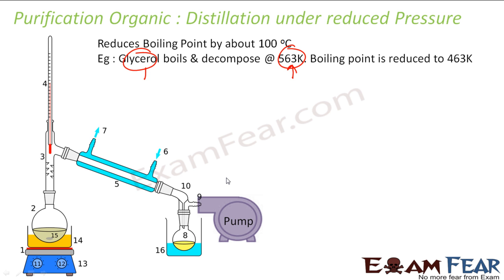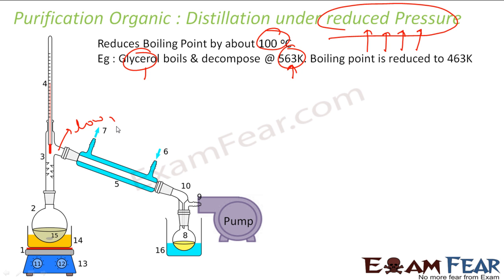So we have something called distillation under reduced pressure. By reducing the pressure, we reduce the boiling point. The extra thing in this case is that we attach a pump. With this pump, we have reduced the pressure here. Here we have low pressure. Since it is low pressure here, the organic compound boils easily. So this glycerol, which was supposed to boil at 563 Kelvin, now boils at 463 Kelvin only. If I maintain a temperature of, let's suppose, 500 Kelvin here, the glycerol will boil, plus it won't decompose. So I have got a win-win situation.